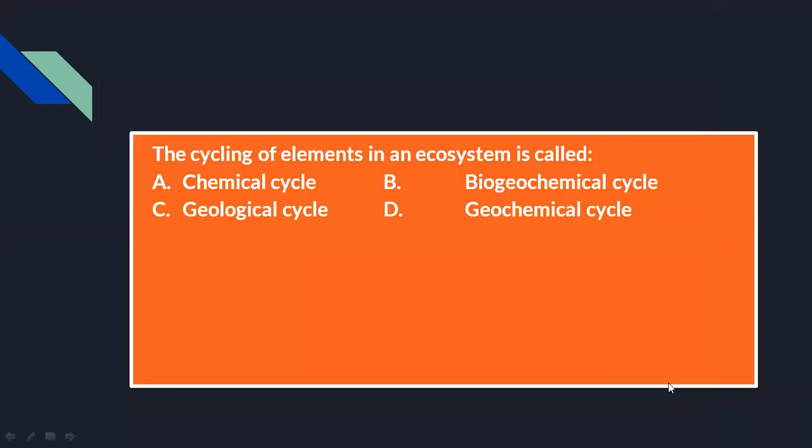Coming to the next question, the cycling of elements in an ecosystem is known as. Elements just cycle through the ecosystem, and that process is known as what? Chemical cycle, biogeochemical cycle, geological cycle, geochemical cycle. That is known as the biogeochemical cycle.